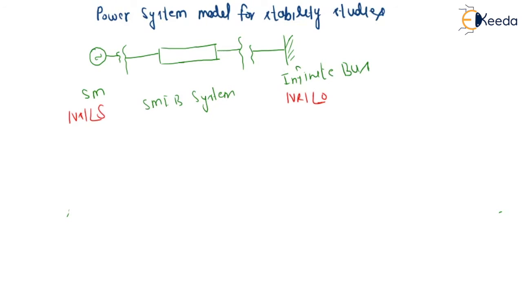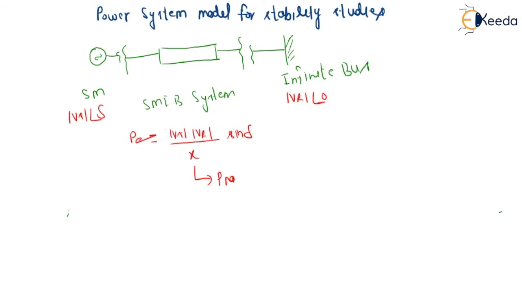The maximum amount of power that can be transferred, PE, is P max sine delta, that is Vs into VR upon X, sine delta. So PE equals Vs VR upon X sine delta, and this is P max.